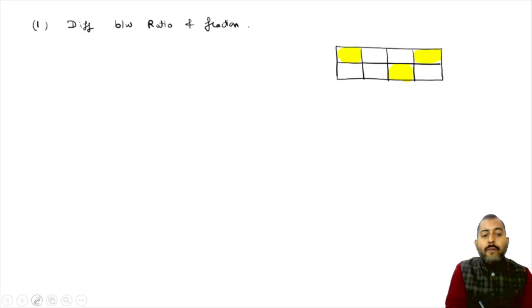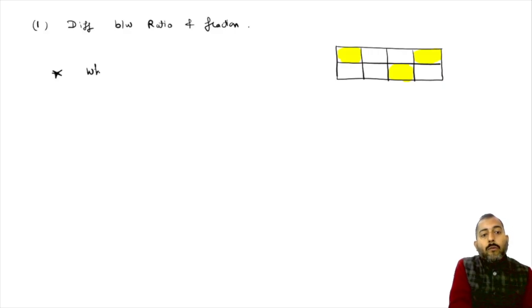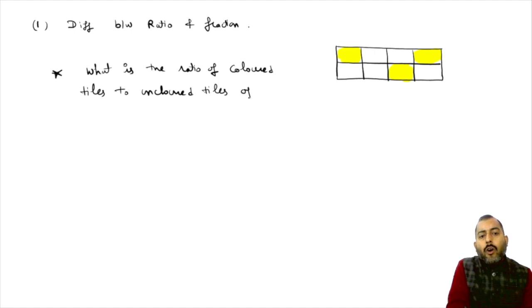So how is the examiner going to ask a question on ratio for this particular example? The examiner will ask, what is the ratio of colored tiles to uncolored tiles of the floor?